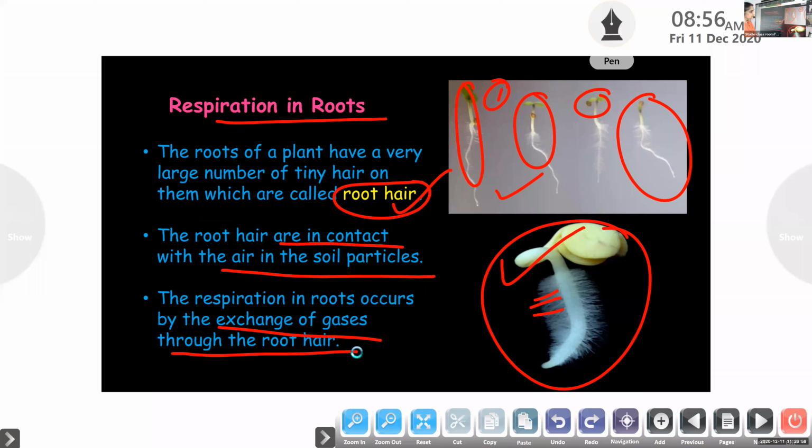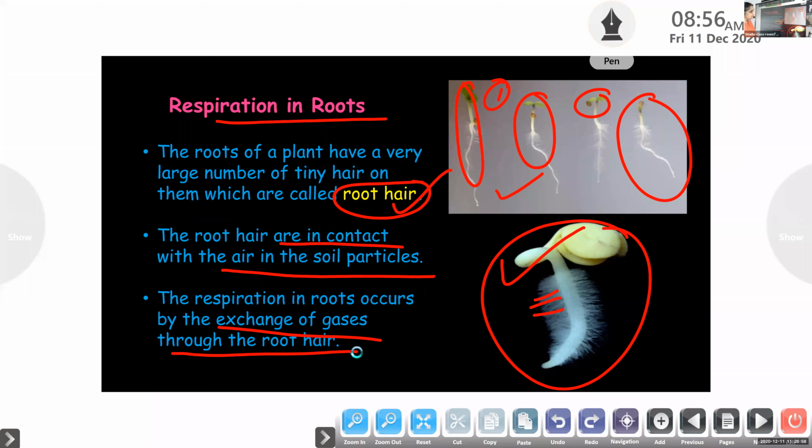Independently. Who can say what is the meaning of that? I am not asking about the literal meaning of independently, but how it is there in the plants. Ma'am, it needs no help from anyone to breathe. Yes, each part is breathing or respiring independently. That is the meaning of independently in this statement. Each part of the plant breathes on its own. They have their own breathing organ for that.